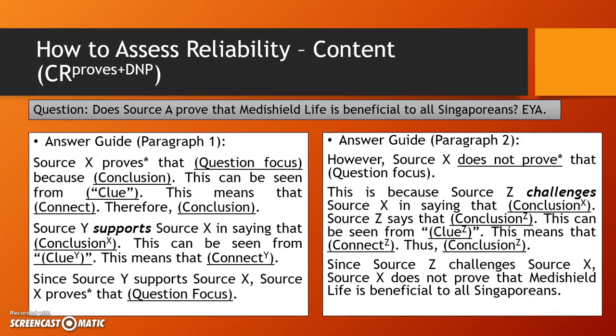In the next video, you will see how to check for reliability based on purpose, tone, and source biasness. These skills to check for reliability may not be present in all sources, and you have to have these 2 paragraphs first before using the skills that I'll be teaching you in the next video. Just take note of that. Therefore, this is the most important skill to use in checking for reliability. Let me nag one more time. Both paragraphs must be in there.